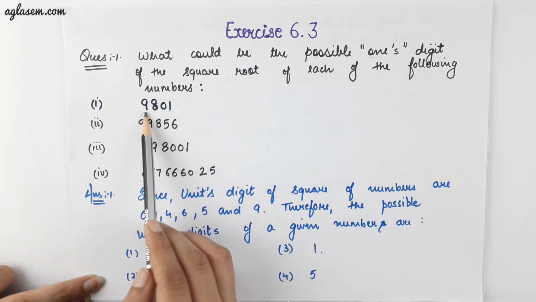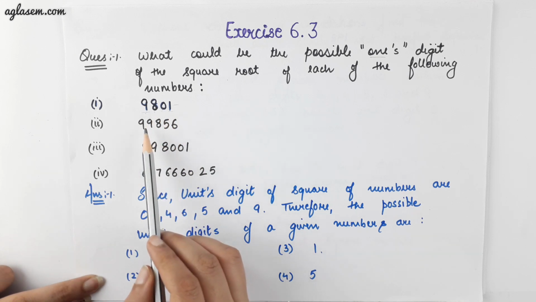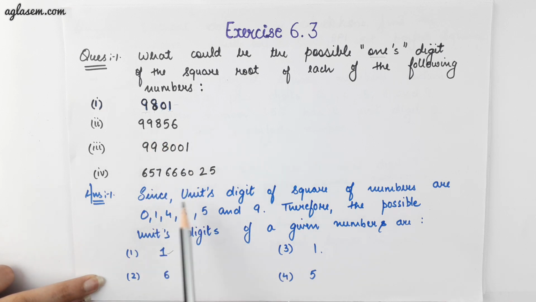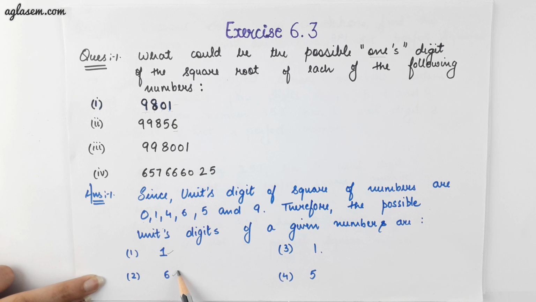So the ones digit of this number 9801 is 1. Second number is 99856. We also know that unit digit of square of numbers are 0, 1, 4, 6, 5 and 9. Therefore, the unit digit of this number would be 6.